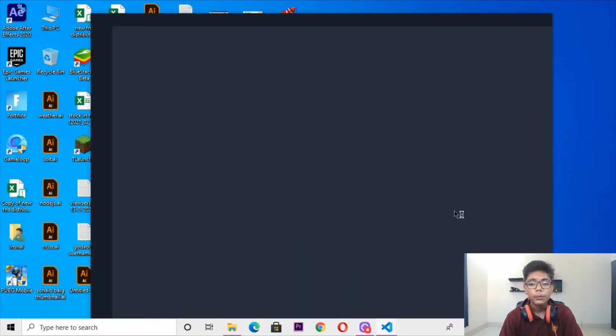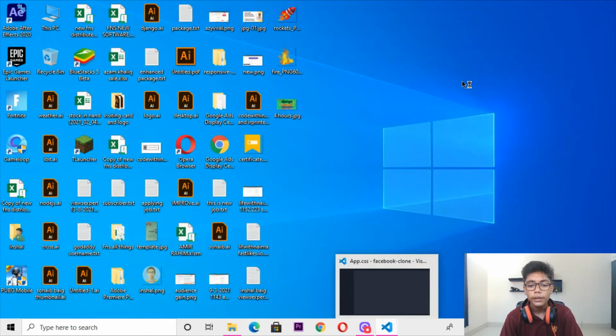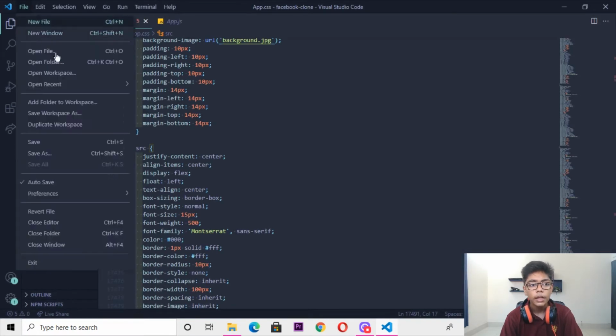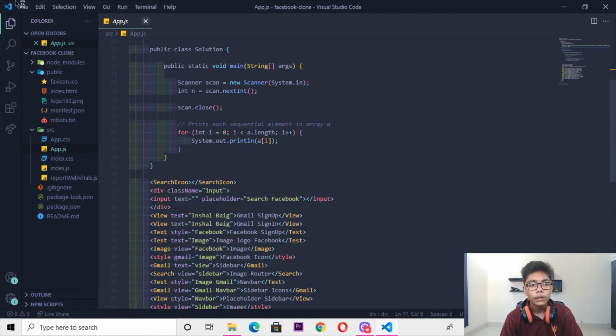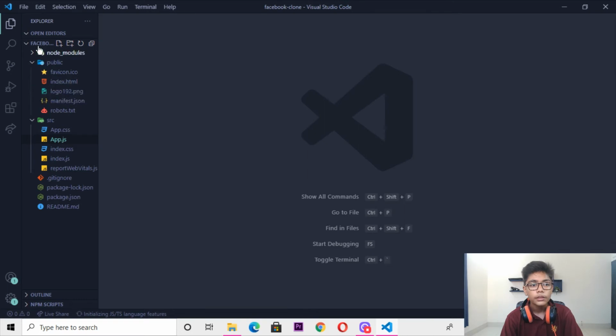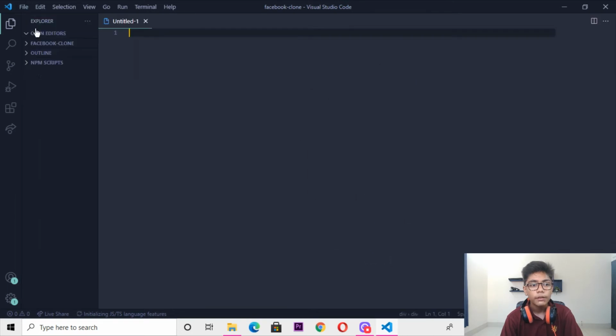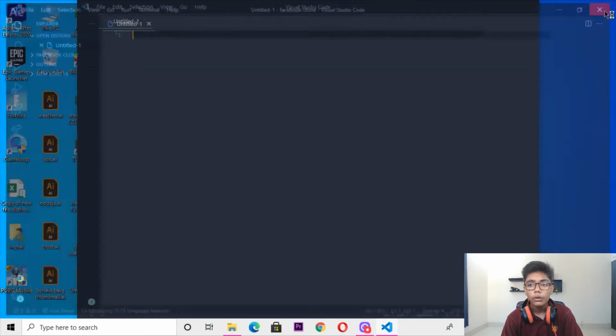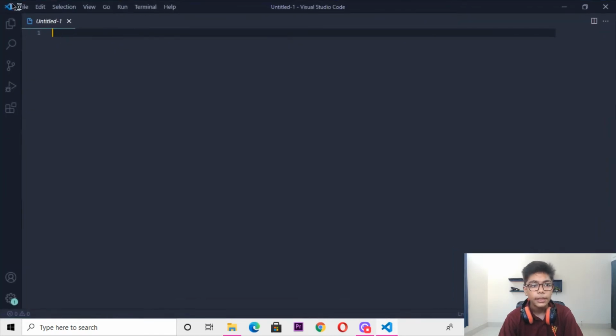When you have opened that, I have already opened my link of that. I will simply take a new file and close all the files here, press new file. Then you have to close all of that. This is a folder which I was working on. Then I will make one new window, closing this file and then maximizing that.